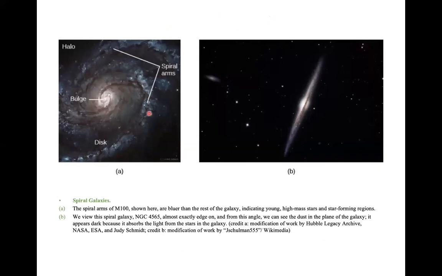The image on the left-hand side is a face-on spiral galaxy, which means you can clearly see the spiral arms. But if you observe the galaxy in this orientation, that is called an edge-on galaxy. If it is an edge-on galaxy, then you can't see the spiral arms because the orientation is different. It's not actually a cross section even, but I guess you can understand if you rotate the left-hand image by 90 degrees and look at it, then you cannot see these spiral arms, right?